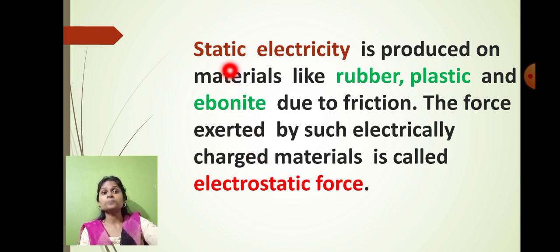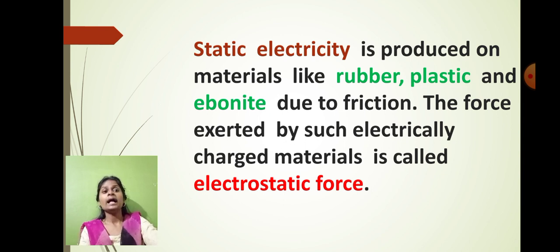That is because of the static electricity produced on the plastic material. The force exerted electrically by such material is called what? Electrostatic force. I hope, students, you have now understood all the 6 types of forces in detail.